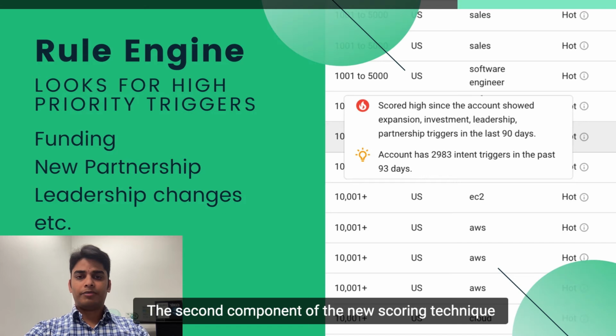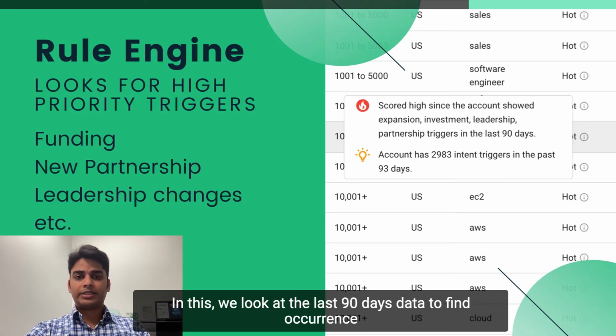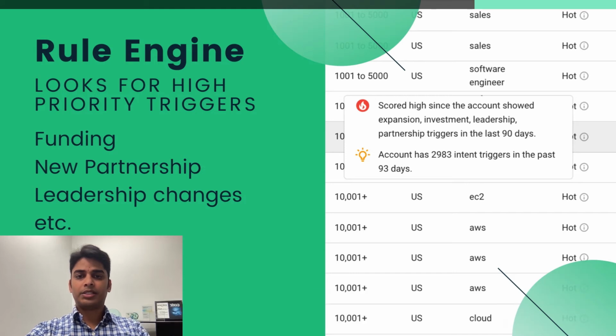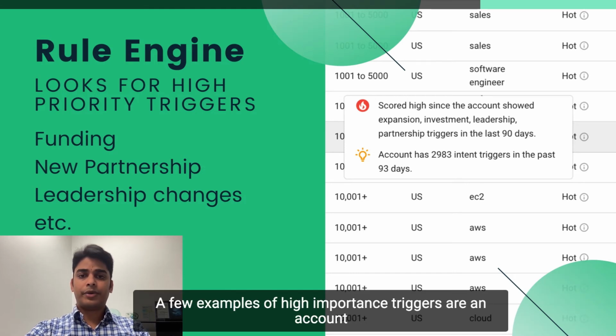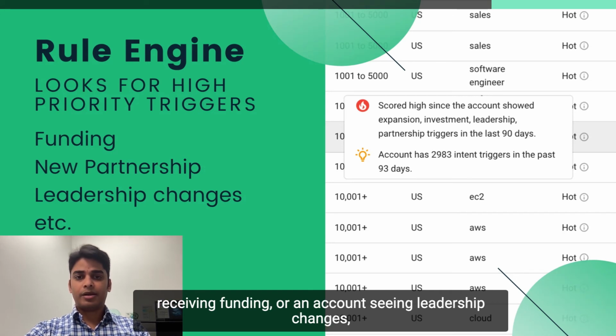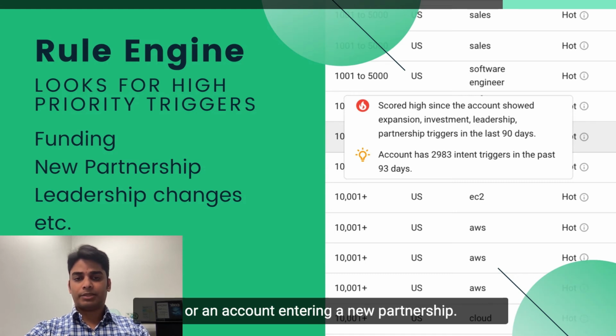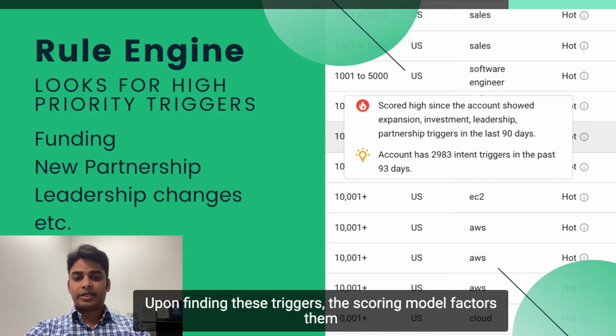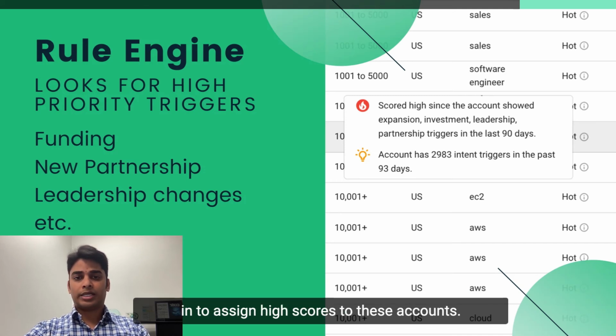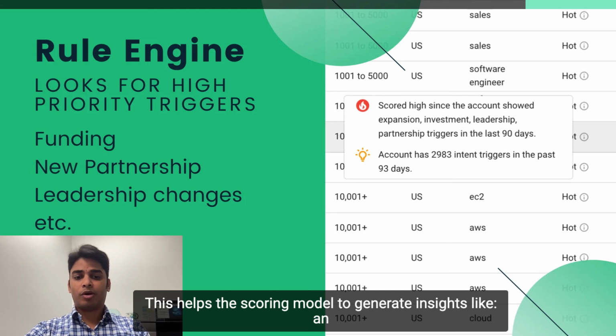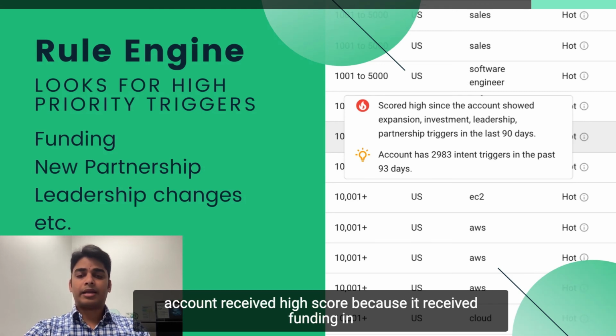The second component of the new scoring technique is a rule-based component. In this, we look at the last 90 days of data to find occurrences of high importance triggers. A few examples of high importance triggers are an account receiving funding, or an account seeing leadership changes, or an account entering a new partnership. Upon finding these triggers, the scoring model factors them in to assign high scores to these accounts. This helps the scoring model to generate insights like an account received a high score because it received funding in the last 90 days.